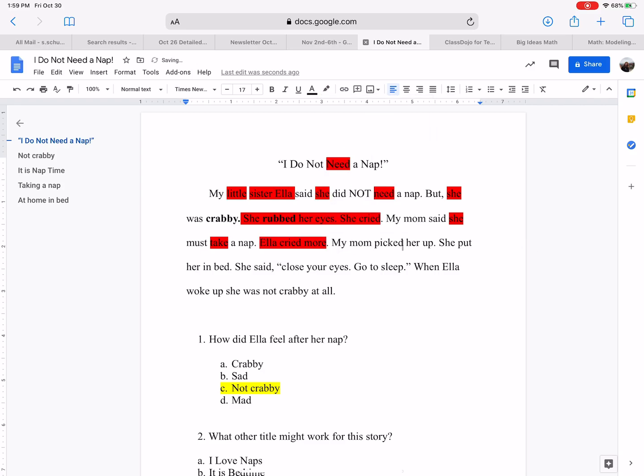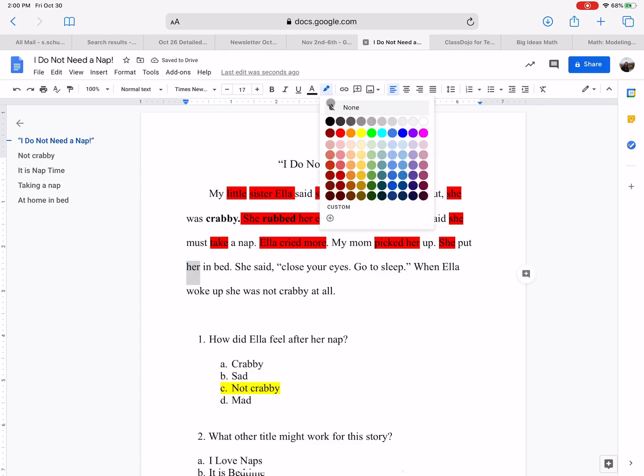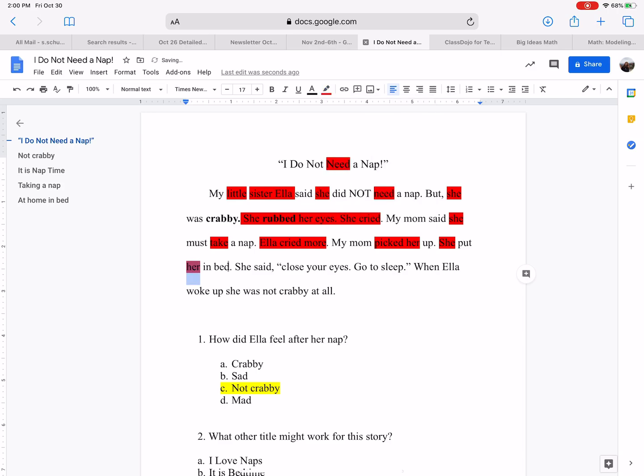My mom picked her up. Okay, picked and her up. See, between the K and the D is the E, and between the H and the R is the E. She, oh, here we are again, she. Put her in bed, and look, between the B and the D is an E.